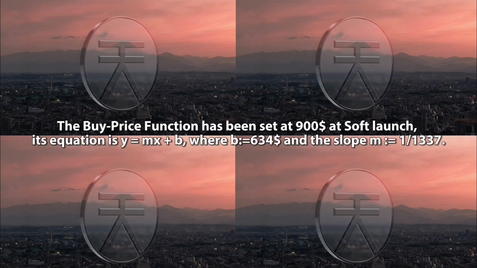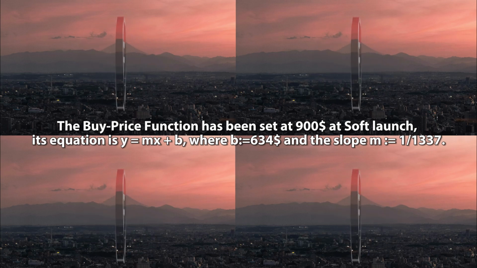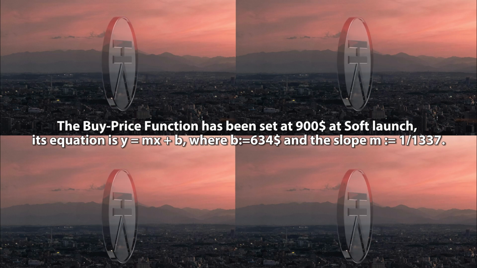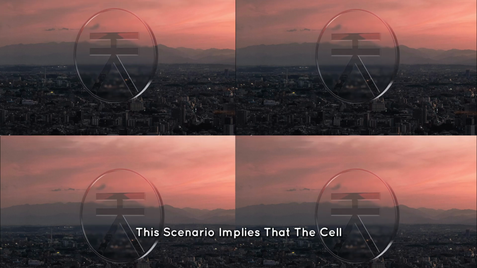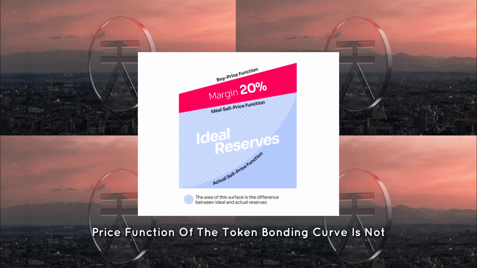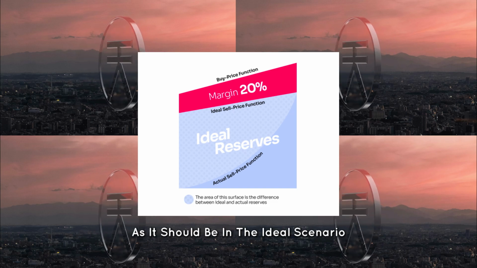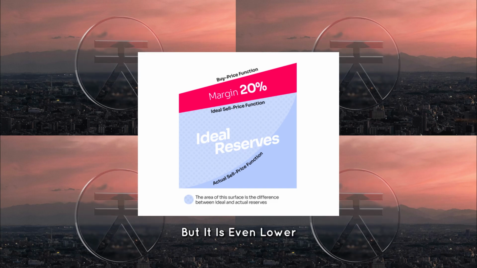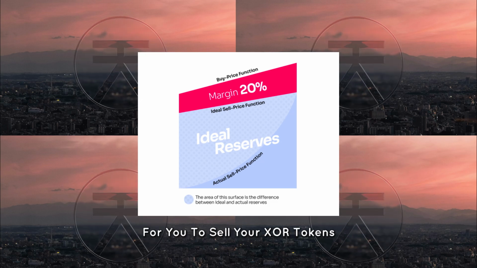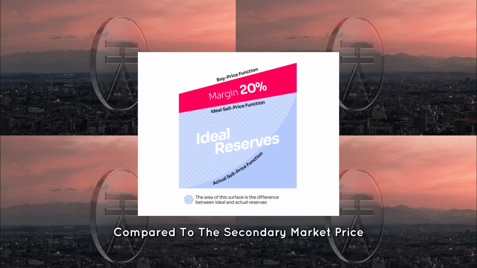The buy price function has been set at $900 at soft launch. Its equation is Y = MX + B, where B = $634 and the slope M = 113.37. This scenario implies that the sell price function of the token bonding curve is not 20% lower than the buy price function, as it should be in the ideal scenario, but it is even lower. There is little liquidity in the reserves for you to sell your XOR tokens, and the price on the sell price function may be low compared to the secondary market price.